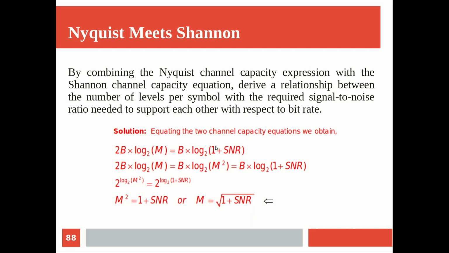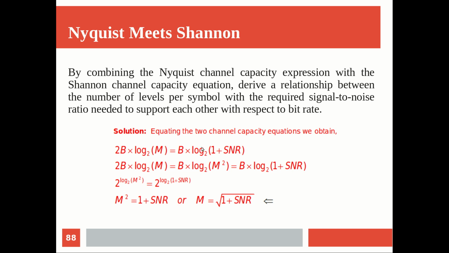Equating the two channel capacity equations, we get: in Nyquist's theorem, the channel capacity or bit rate is equal to 2 times bandwidth into logarithm of the number of levels. In this case I took it from some PDF, so I just took the screenshot. It's not edited, which is why it shows M, but in the presentation I used the term L, the number of levels. Here it is M. Okay, this is the Nyquist formulation. Now the Shannon formulation: bandwidth into logarithm of 1 plus signal to noise ratio to the base 2.